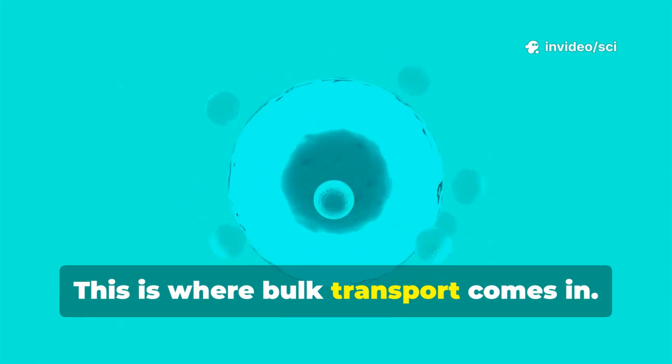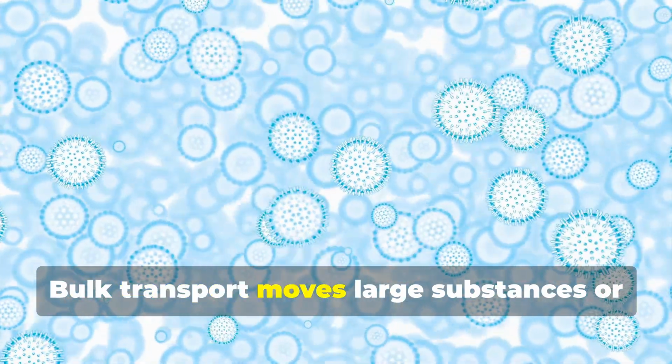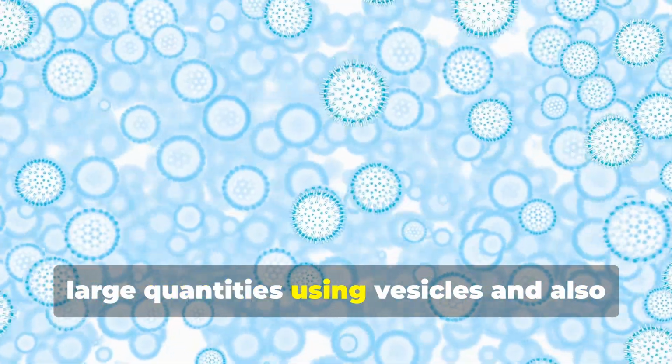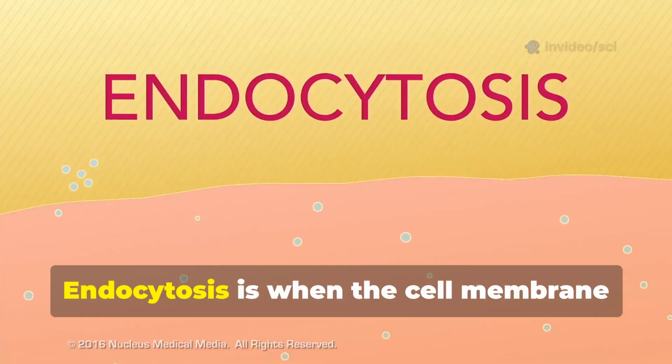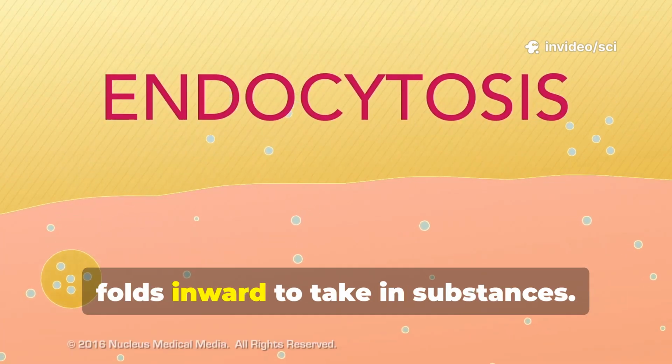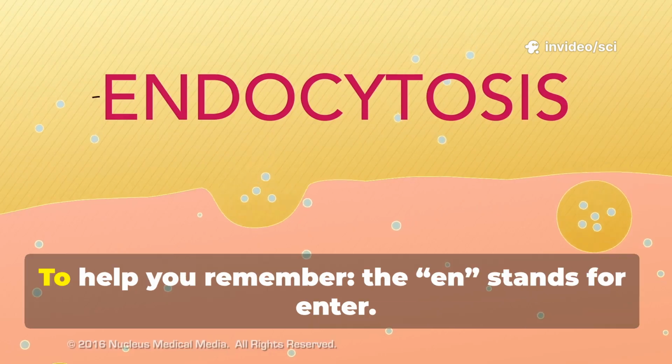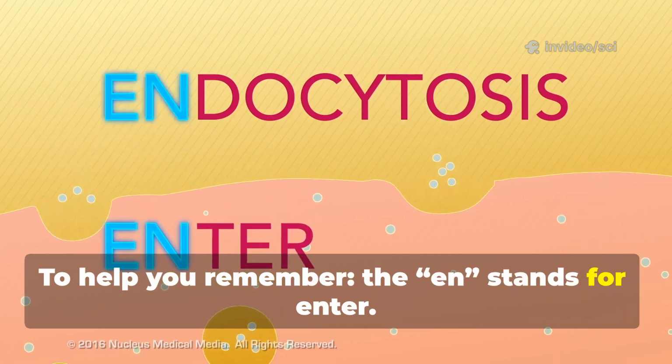This is where bulk transport comes in. Bulk transport moves large substances or large quantities using vesicles and also requires energy. There are two types. Endocytosis is when the cell membrane folds inward to take in substances. To help you remember, the N stands for enter.